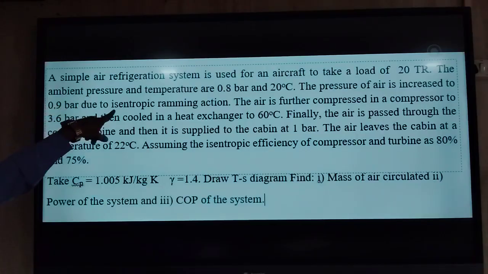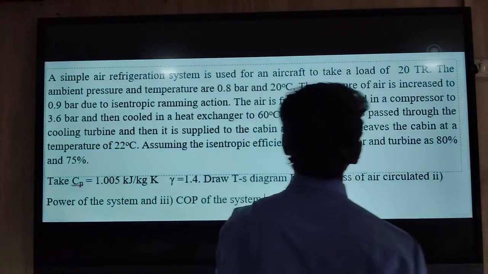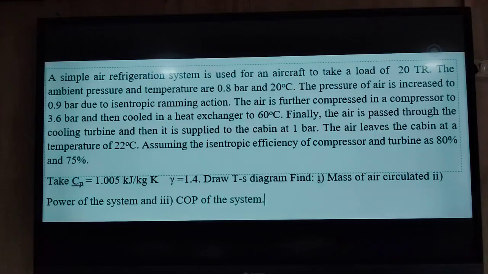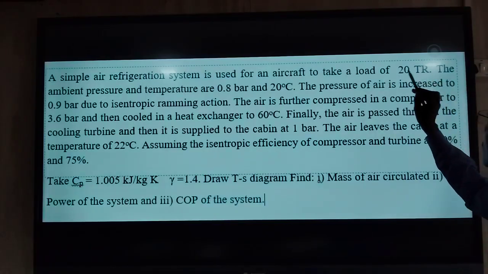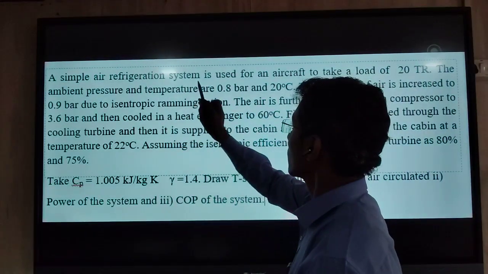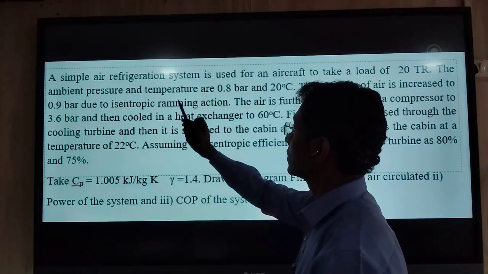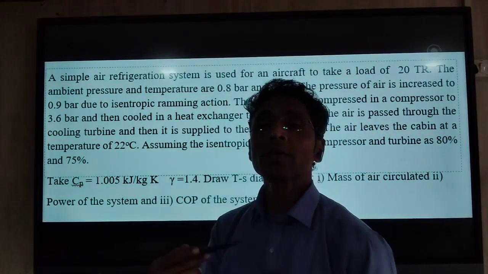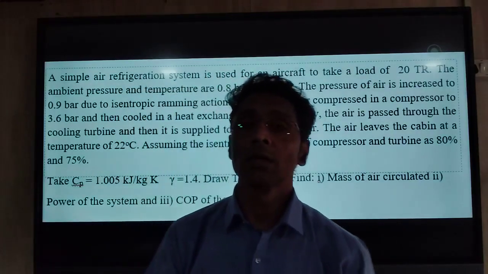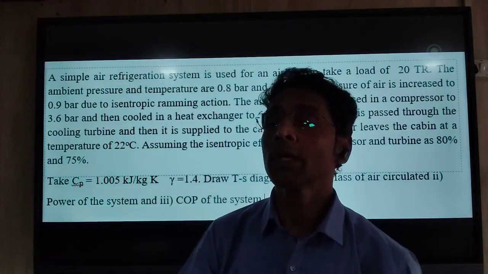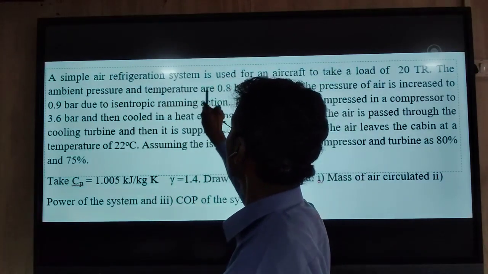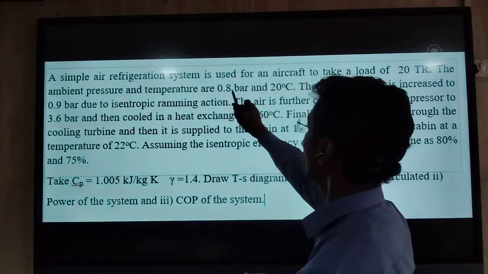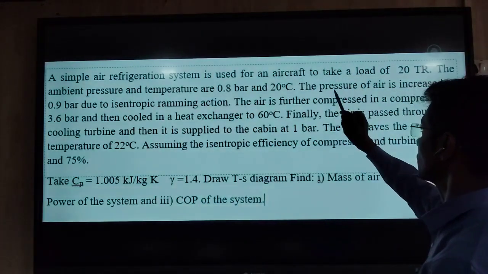The simple air refrigeration system is used for aircraft cooling to take a load of 20 TR. So 20 TR is the cooling load given. The ambient pressure and temperature of air are the conditions of air entering the aeroplane before ramming, that is point number 1. So pressure P1 and temperature T1 are given here: 0.8 bar pressure and 20 degrees Celsius temperature.